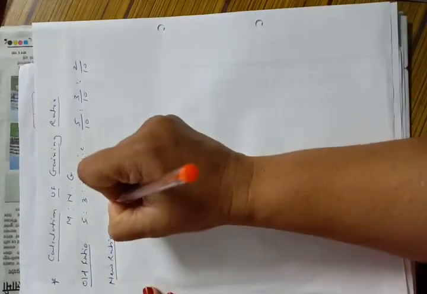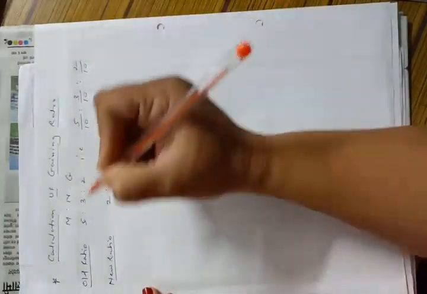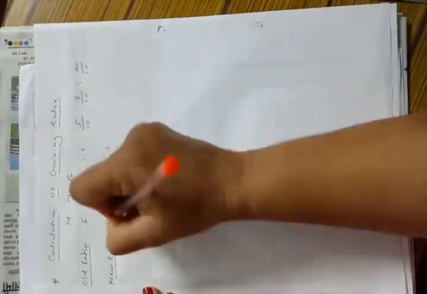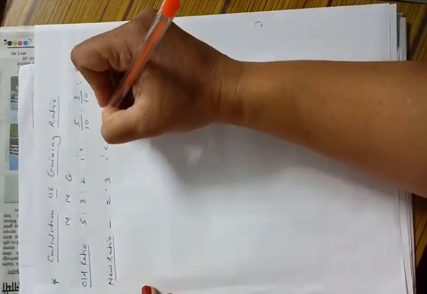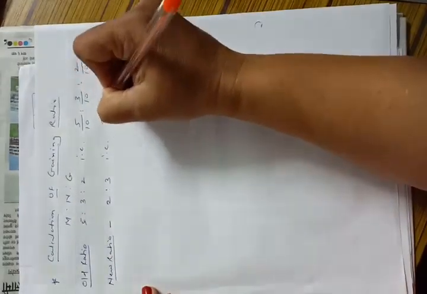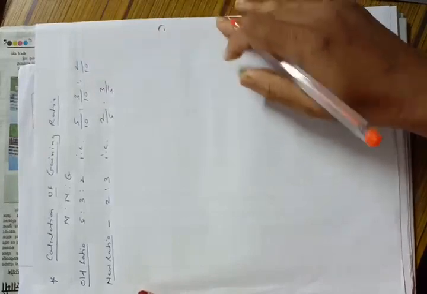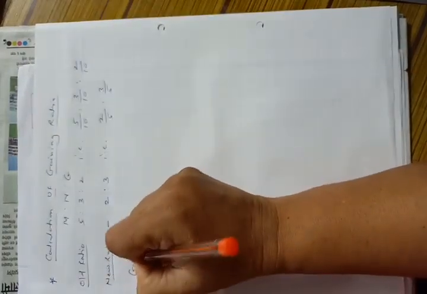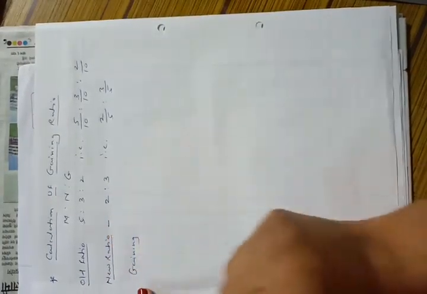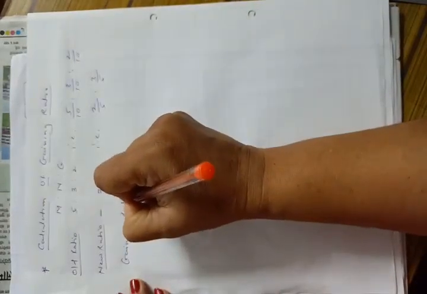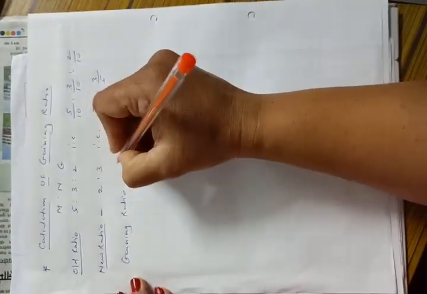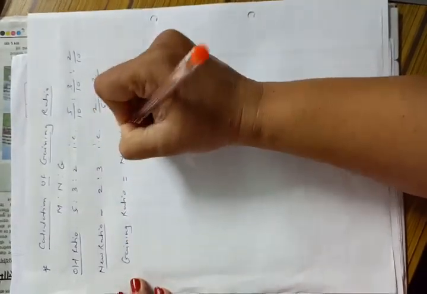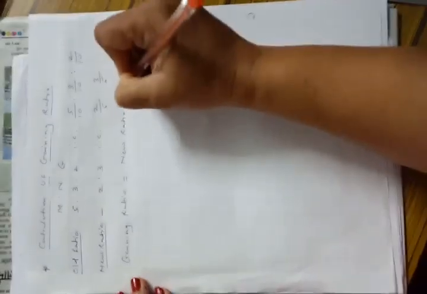2:3. This is the share, that is 2/5 and 3/5. Now let us calculate gaining ratio. Gaining ratio is equal to new ratio minus old ratio.